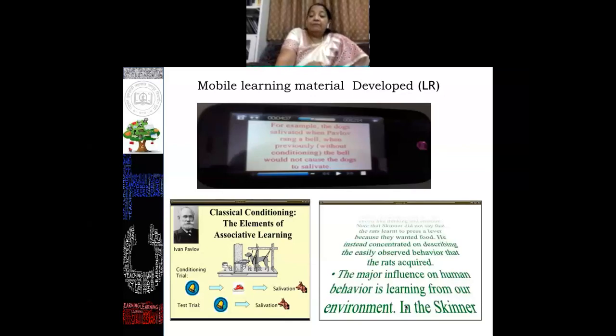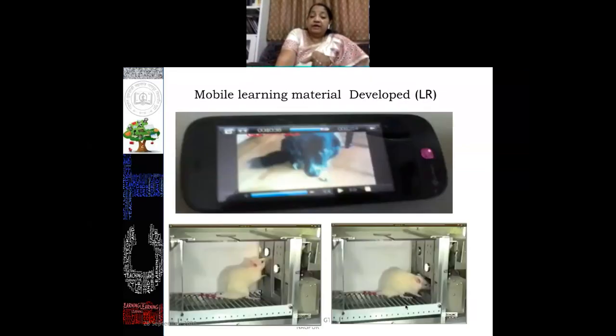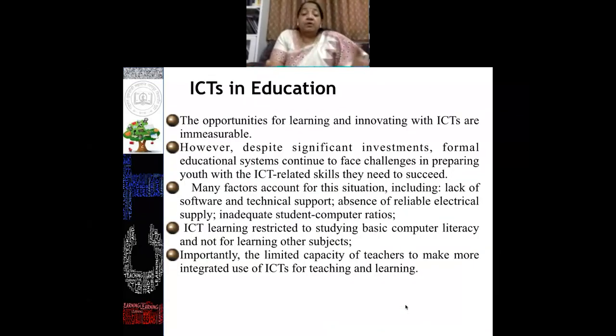It is working on all laptops, on simple basic-featured multimedia mobile phones, and on advanced mobile phones also. These are some glimpses of the module which I have developed, in which we also downloaded video, and all these learning theories are already working on it. This is a glimpse of a basic feature mobile phone on which this module was working. So, the opportunities for learning and innovating with ICTs are immeasurable.